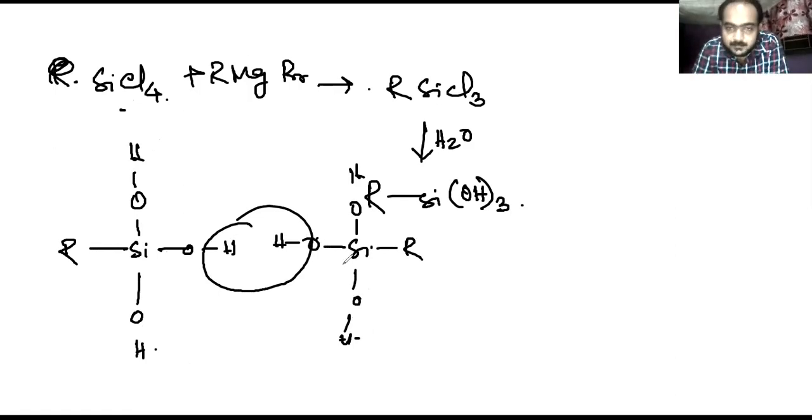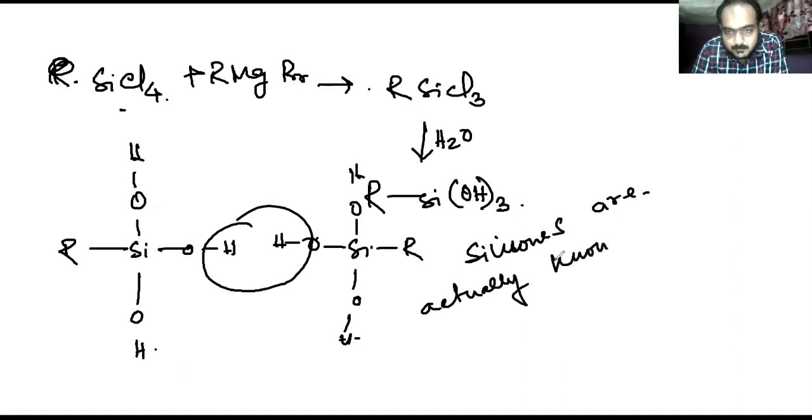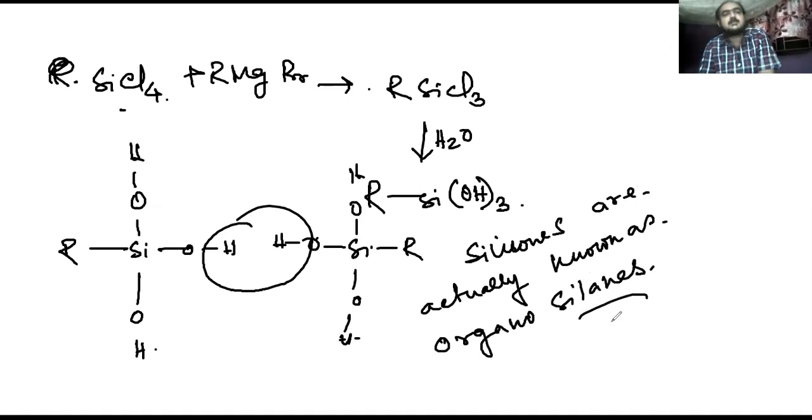Silicones are actually known as organosilanes. These silicones have a large number of uses in industry.